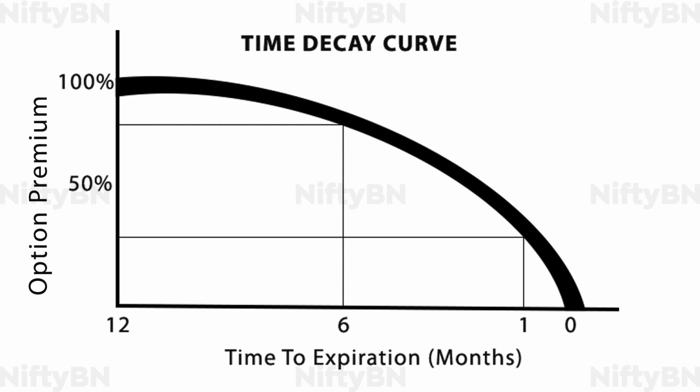To illustrate this point, let's look at the time decay curve of a 12-month option. From the time decay curve, it is clear that while the time decay of the option premium is just about 15 to 20% in the first 6 months, it is about 25 to 30% in the last month. This is to say that the options tend to lose the most value in the final 30 days before expiration. This characteristic of the time decay, when used to our advantage, can be very fruitful.